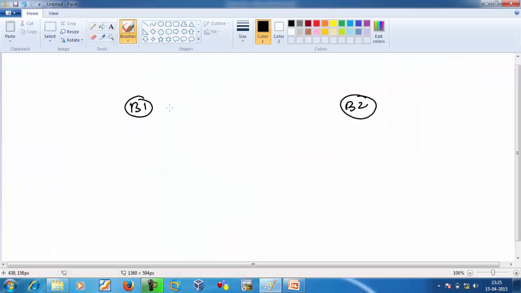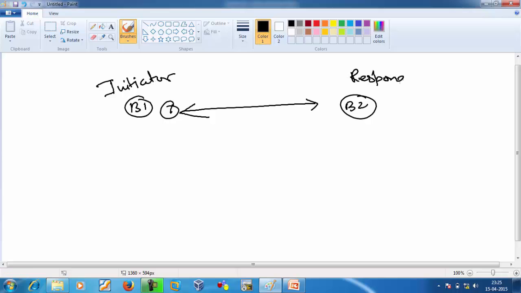For example, first, branch 1 will send its proposal to branch 2, and branch 2 will send its proposal. The one that sends first is called the initiator and this is called the responder.